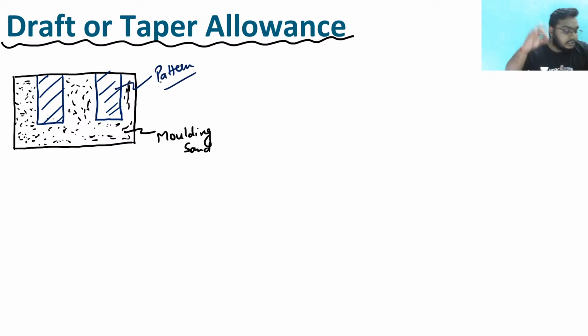Now see, what is the problem we face while lifting that pattern? Sir, we have put the pattern and done the ramming well. Once ramming is done, the mold cavity is ready. The need is that I have to lift that pattern from the molding sand. Clear? So when I will be lifting that pattern, what would happen?